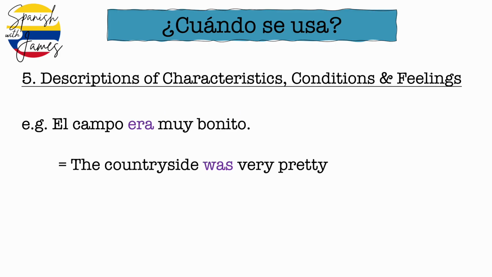If we're describing, rather than a person, a thing or a place, for example, el campo era muy bonito, the countryside was very pretty, again, we'd use the imperfect for that.